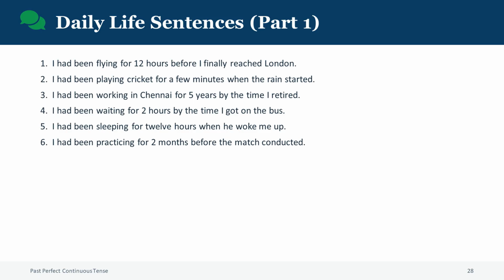Sentence 1. I had been flying for 12 hours before I finally reached London. Sentence 2. I had been playing cricket for a few minutes when the rain started. Sentence 3. I had been working in Chennai for 5 years by the time I retired.